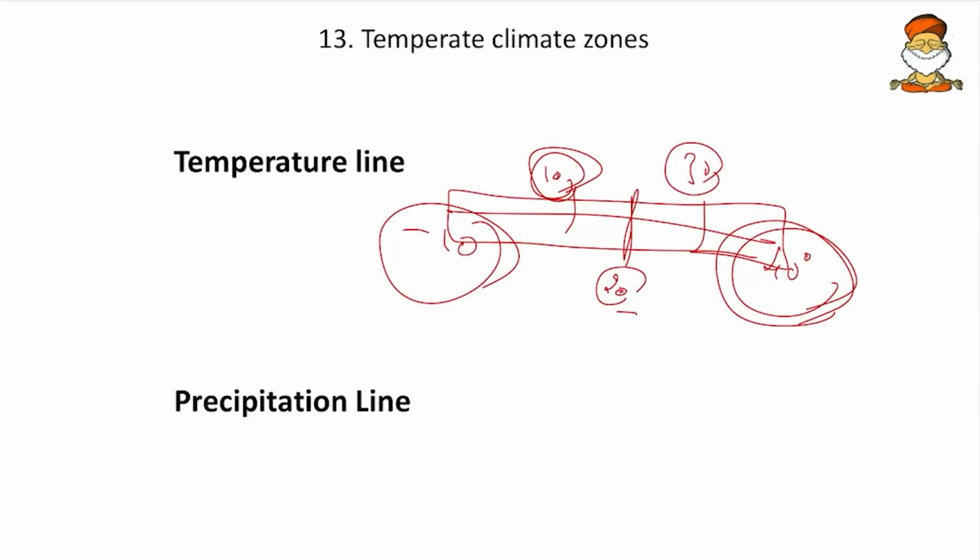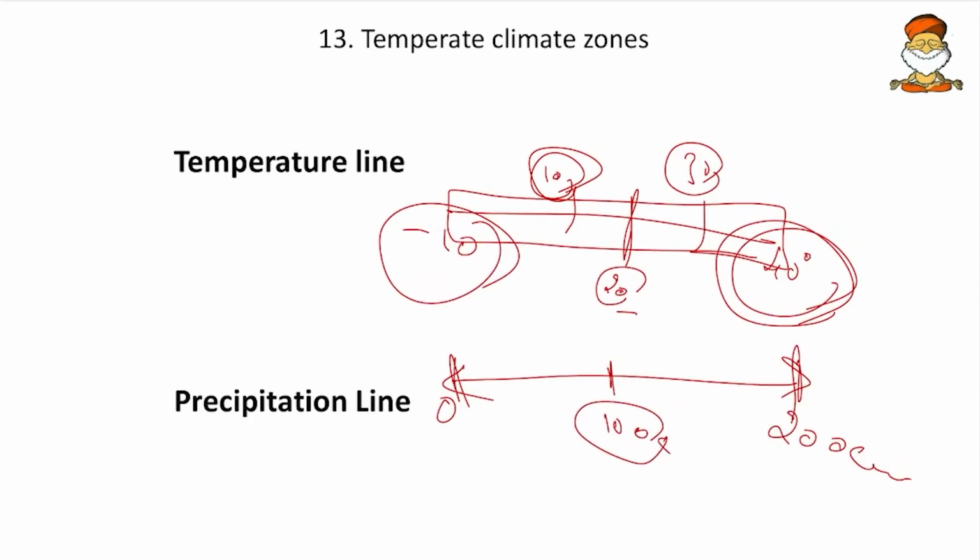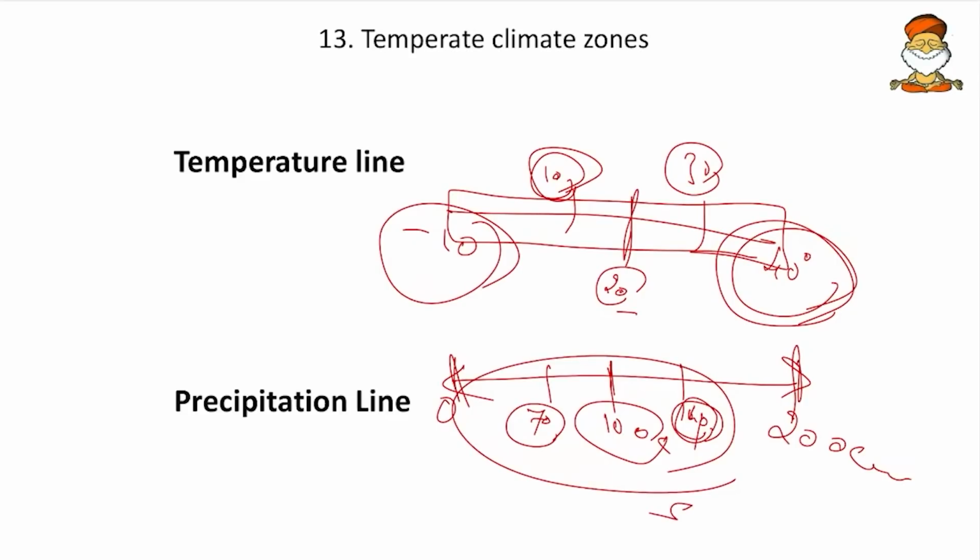And even for precipitation you can take from 0 to 200 centimeters. For example, Meghalaya has 400 centimeters, so that is extreme. 200 centimeters is the normal one. We have taken 100 centimeters of rainfall for tropical. For the tropical monsoon you can have a range, like in summer 140 centimeters, and in the dry seasons below 70. Like these ranges, you need not memorize them, but you will get an idea of how to predict the questions if they come in prelims.